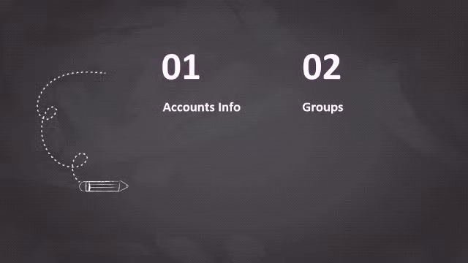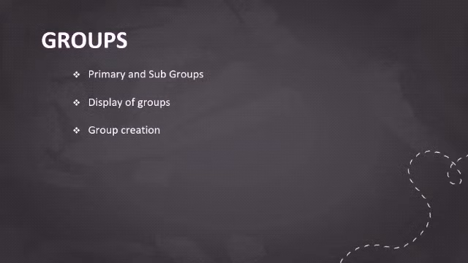Under this groups topic, we are going to learn about primary and subgroups, display of groups, group creation, alteration of groups, deletion of groups. Now we are going to see about primary and subgroups. Tally has the facility to describe groups as primary and subgroups. To control the total of primary groups, it will be directly disclosed, whereas the total of subgroups will get clubbed with their primary groups. Example, sundry debtor is a subgroup placed under a primary group current asset.